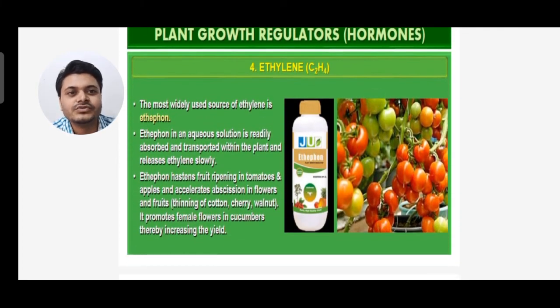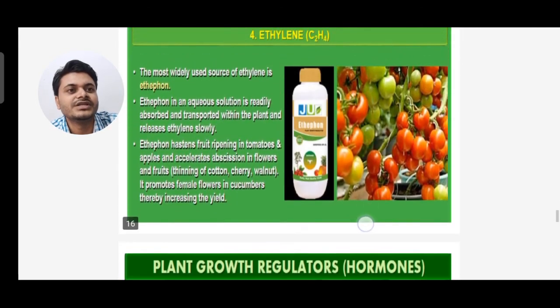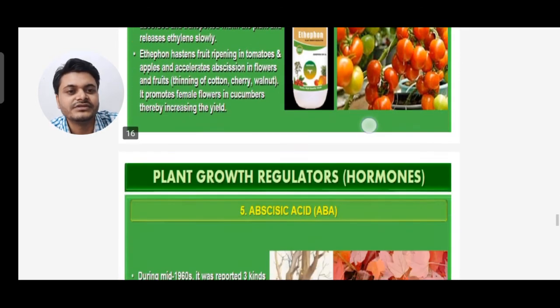The most widely used source of ethylene is ethephon. Ethephon is an aqueous solution, readily absorbed and transported within the plants, and releases ethylene slowly. Ethephon hastens fruit ripening in tomatoes and apples and accelerates abscission in flowers and fruits, thinning of cotton, cherry and walnut. It promotes female flowers in cucumbers, thereby increasing the yield. Here you can see the ethephon bottle given.